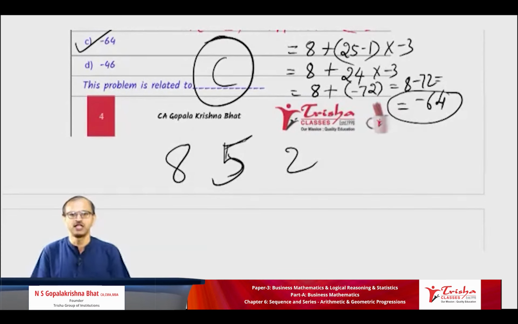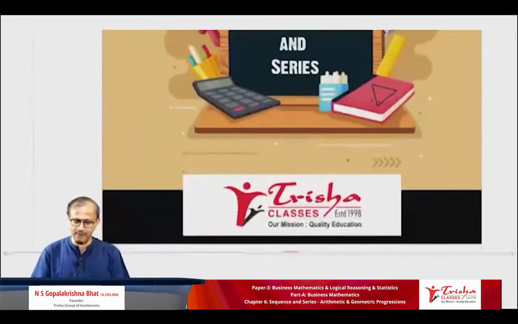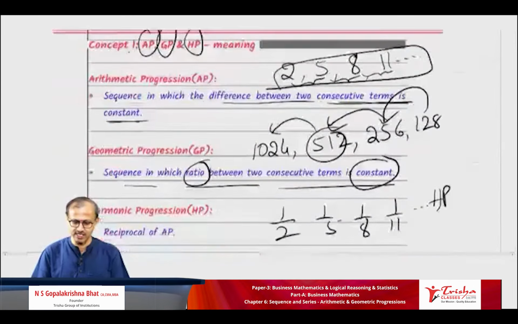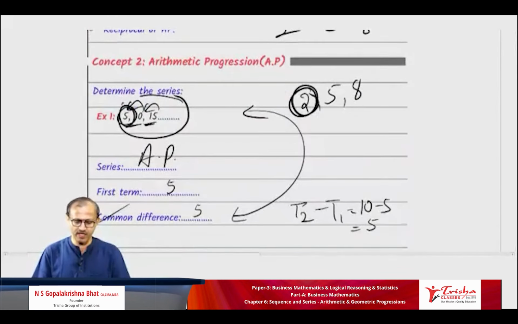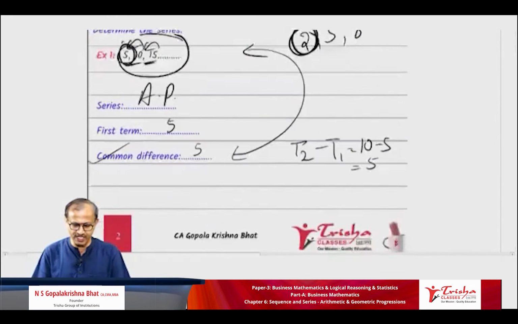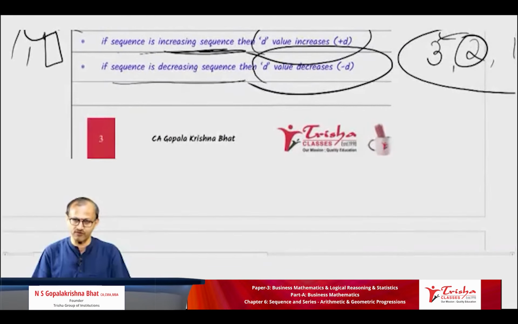Okay. To summarize today's session, we all learned about the chapter sequence and series. We learned the meanings of AP, GP and HP. We learned about the classification which makes AP, GP and HP, and the workings we made.